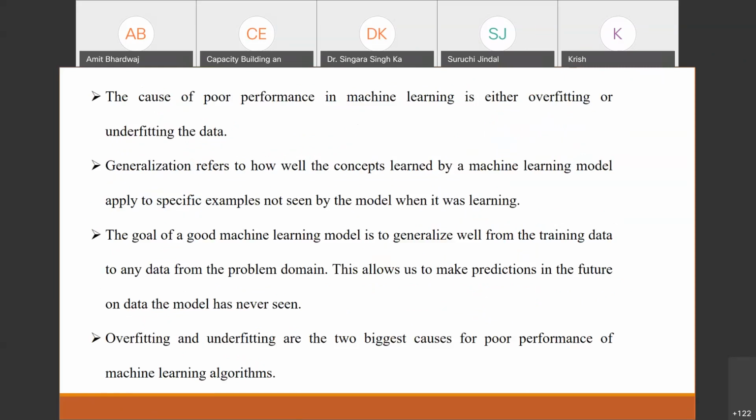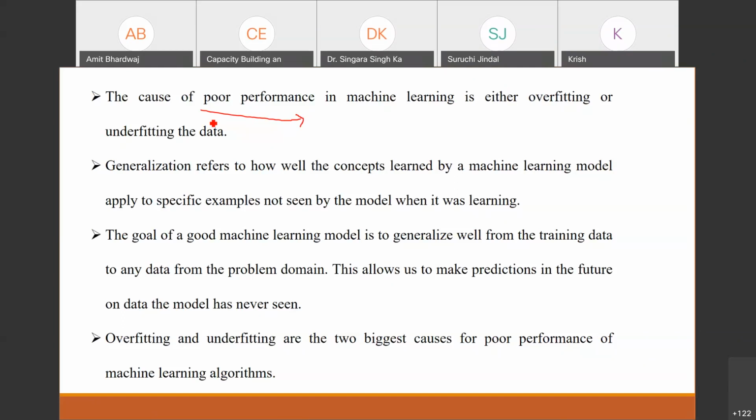So if we have poor performance in the machine learning model, just wait, let me complete this part first. We can say if the model has poor performance, there may be the reason of overfitting or underfitting, right? So we have to look into the performance for overfitting as well as underfitting also.